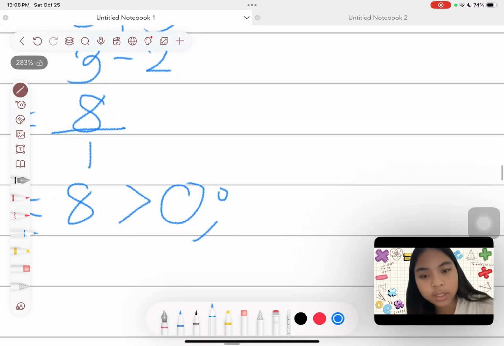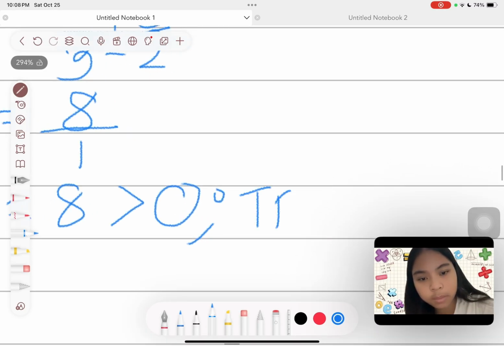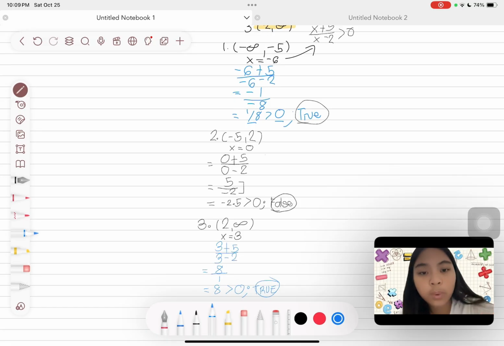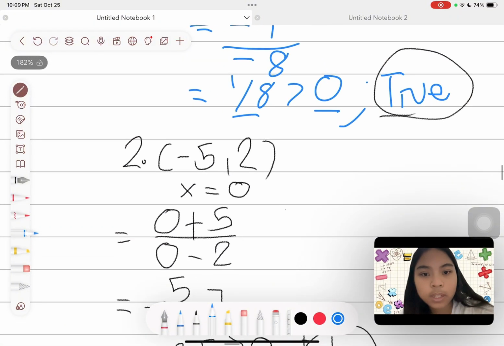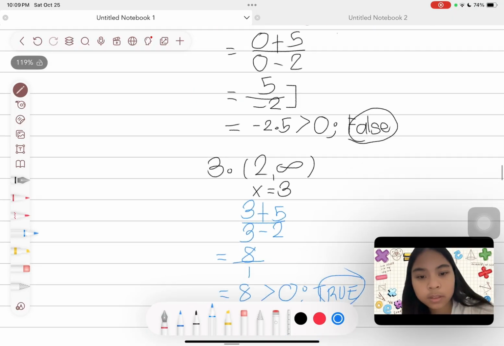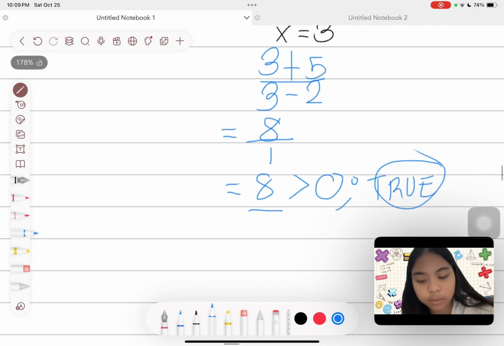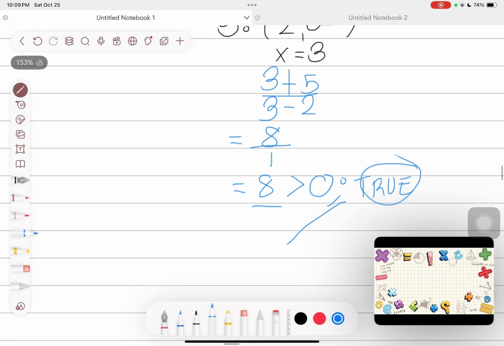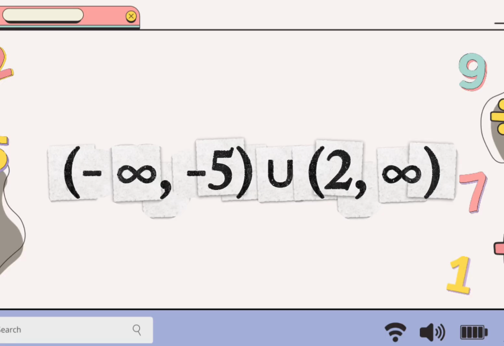It is greater than 0, so this becomes true. Now we want to take the greater than 0, so we will take the positive intervals. This is positive and this is positive. So the answer is